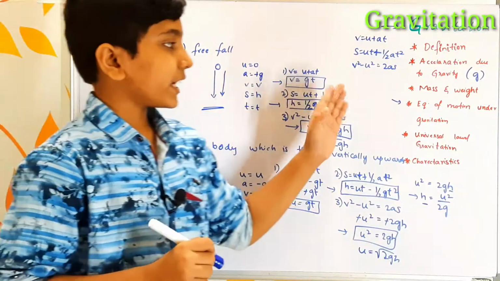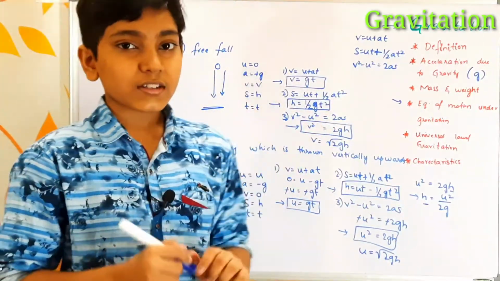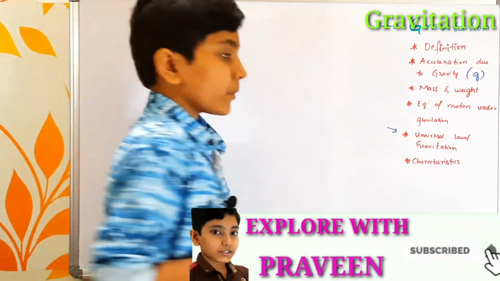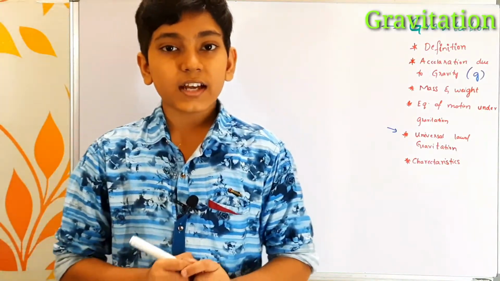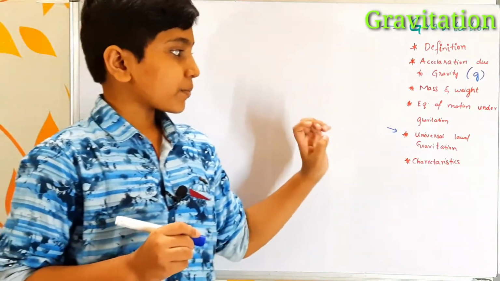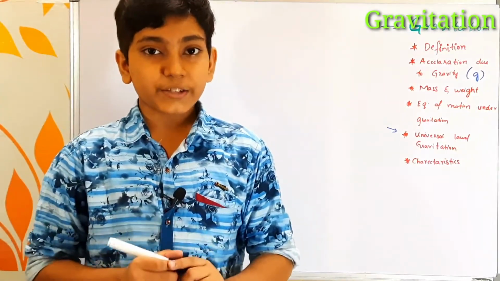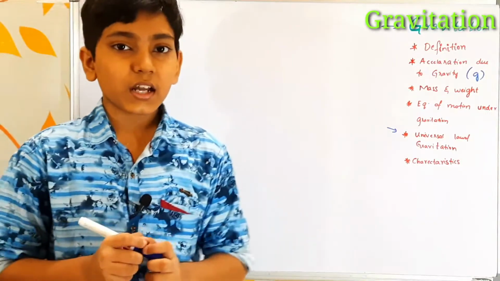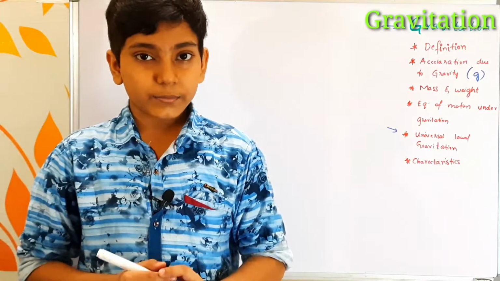So we have seen the equations of motion under gravitation. Now let us look at the universal law of gravitation. The universal law of gravitation was given by Isaac Newton, who was an English physicist, and he proposed it in his book called Principia in the year 1687. As per this law, every object in the universe attracts every other object.